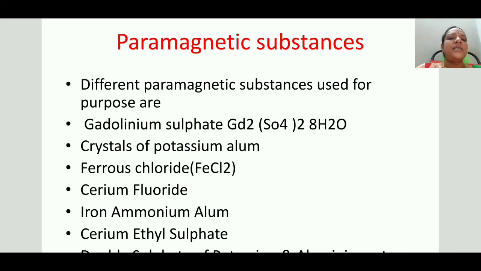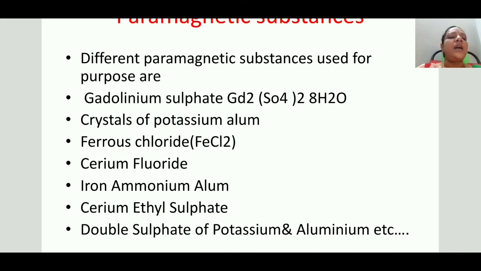Crystals of potassium alum, ferrous chloride, cerium fluoride, and iron ammonium alum. Next, cerium ethyl sulfate, and double sulfate of potassium and aluminum, etc. So many other paramagnetic substances also show a fall in temperature when they are used in this adiabatic demagnetization method.